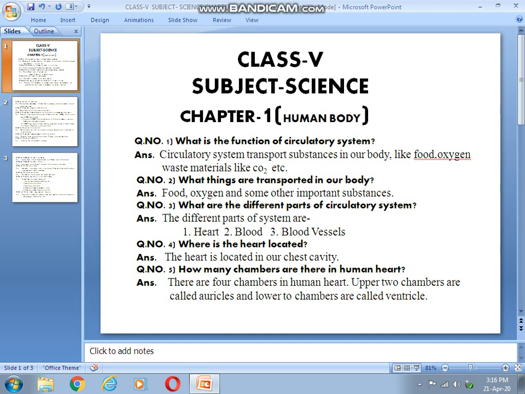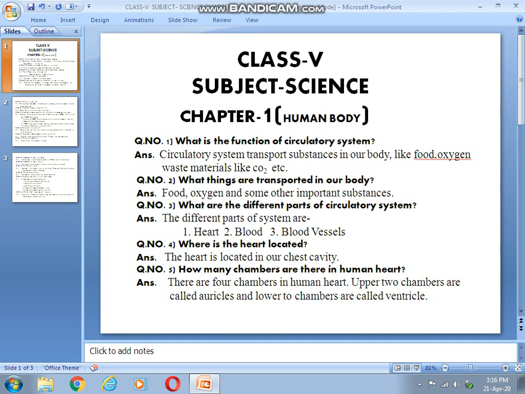Question number 3, what are the different parts of circulatory system? There are three main parts of circulatory system and these are heart, blood and blood vessels.